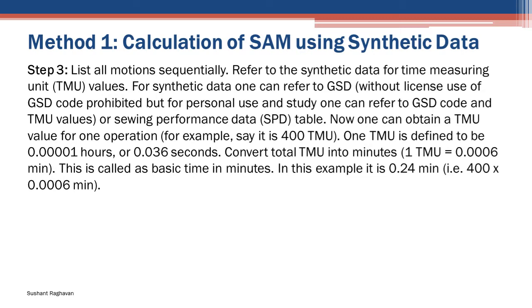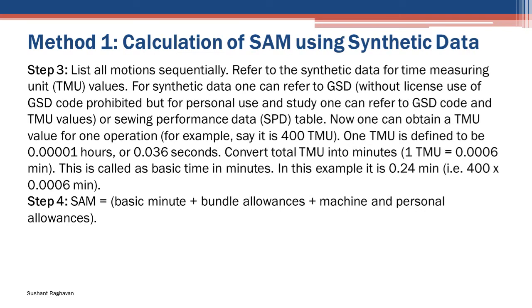For example, say it is 400 TMU. One TMU is defined to be 0.00001 hours or 0.036 seconds. Convert total TMU into minutes. 1 TMU equals 0.0006 minutes. This is called the basic time in minutes. In this example, it is 0.24 minutes, that is 400 into 0.0006 minutes.